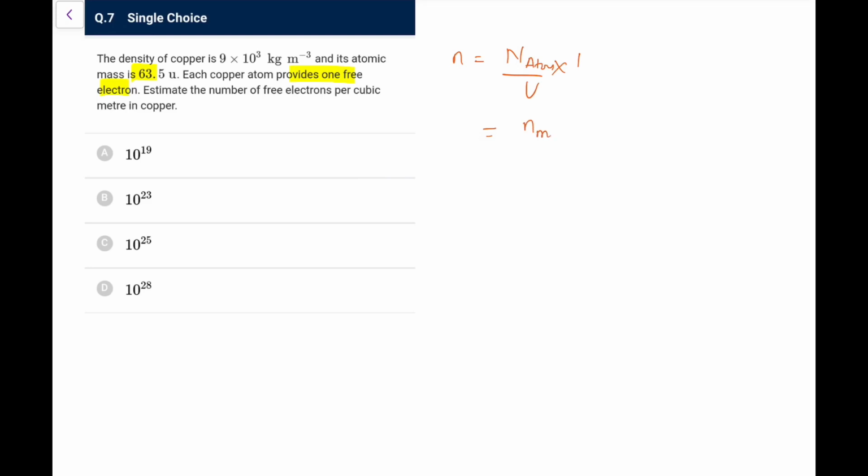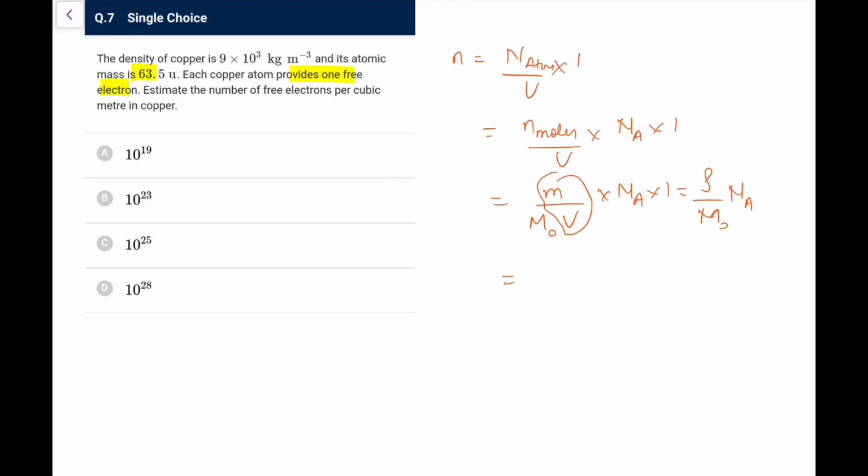You can say that is the number of moles per unit volume into Avogadro number into 1, and the number of moles is mass upon molar mass, upon volume.